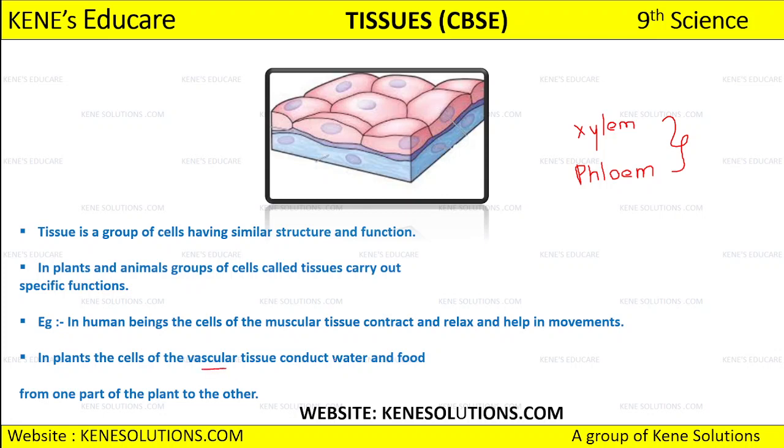So xylem and phloem, both are the vascular tissues which are present in the plant. Okay, so water कौन conduct करता है? Xylem is responsible for conducting water to different parts of the plant, and phloem is responsible for conducting food to different parts of the plant, like from one part of the plant to another part, the water and nutrients which get passed are carried with the help of the vascular tissues present in the plant.